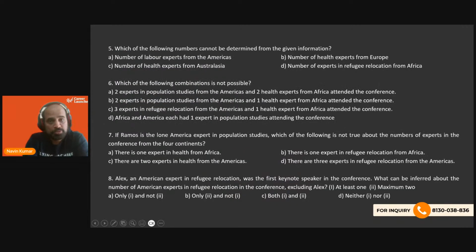Let's look at the questions. Which of the following numbers cannot be determined from the given information? Which of the following combinations is not possible? So most likely there are cases. If Ramos is the lone American expert, then which of the following is not true? Alex, an American expert in this, was the first keynote. What can be inferred? So it looks like whatever grid we fill, it's not going to be complete. There are going to be some empty slots, right?